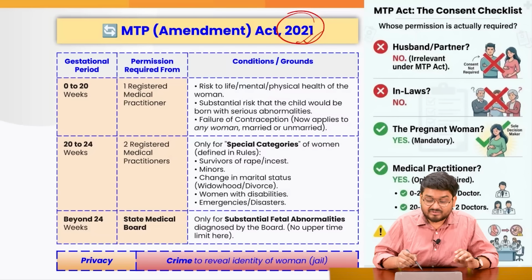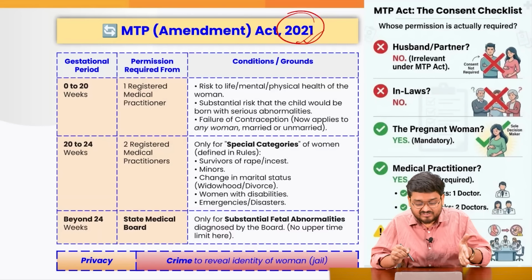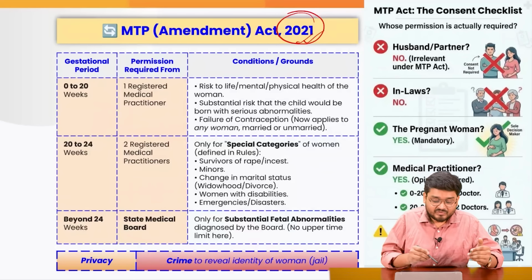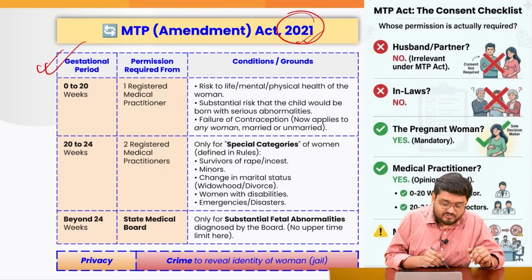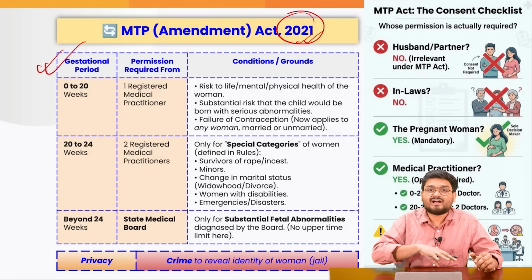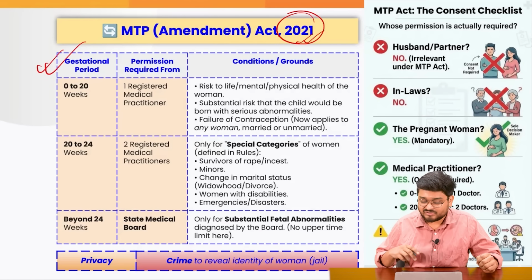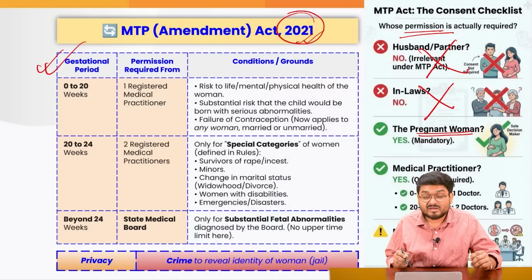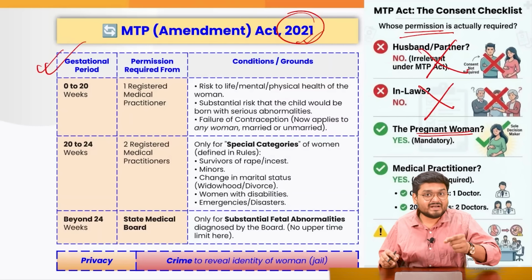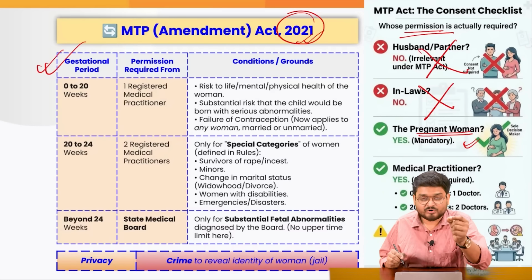For the first time after 71, the act was changed in 2021, where the gestational period was revised dramatically and drastically, where throughout the entire abortion process, the consent, the permission of husband and partner is not required. In-laws not required. Only the pregnant woman, and maybe in some cases the immediate family of the woman would be the main aspiration here.